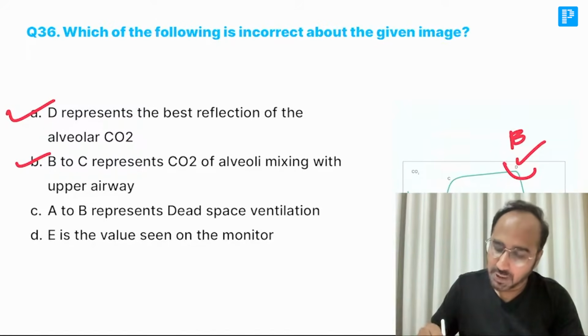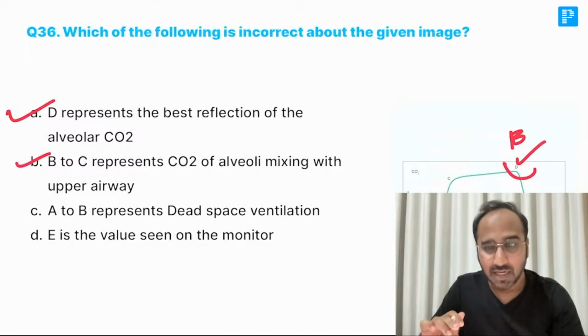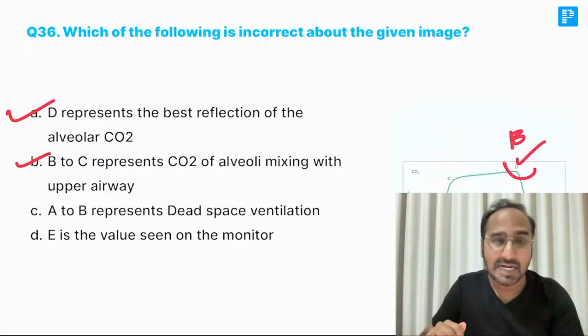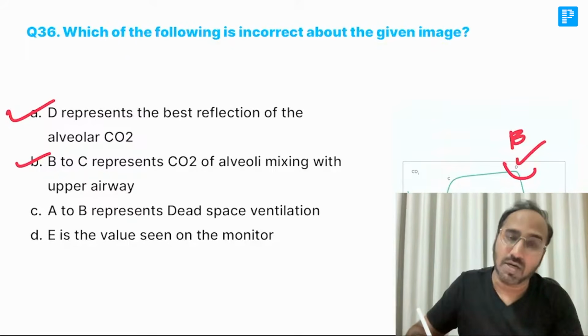A to B represents dead space ventilation. Yes, A to B is dead space ventilation. It is an inspiratory baseline. Remember guys, A to B is inspiratory baseline or the dead space ventilation. Then B to C is phase 2, which is nothing but expiratory upstroke.